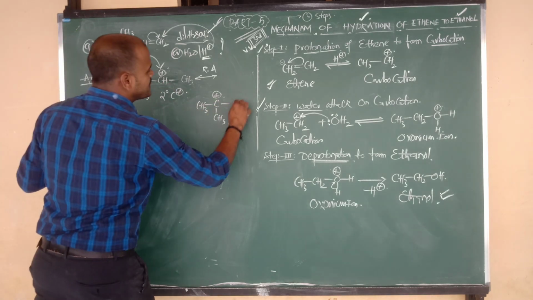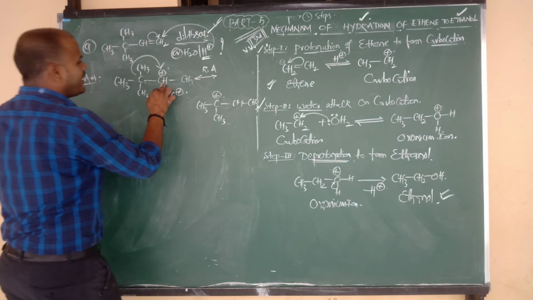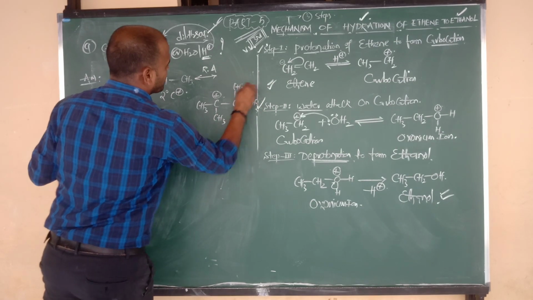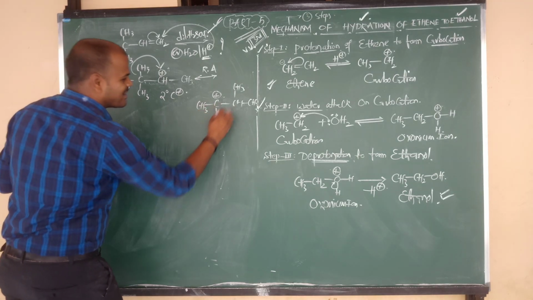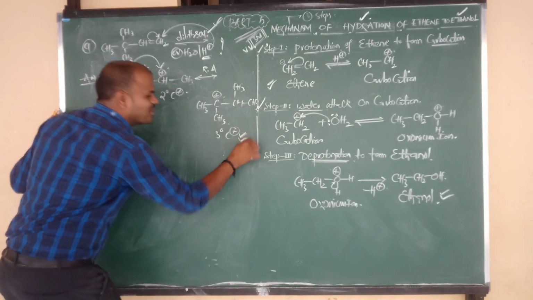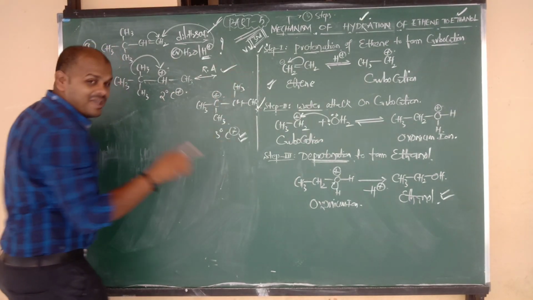CH3. Right side what group is there? CH2. Again CH connected to what, Nana? CH3. And what did you shift here onto CH? We have shifted CH3 here. So the carbon connected to 3 carbons is nothing but a tertiary carbocation. Now the tertiary carbocation is more stable, meaning unstable becomes stable due to rearrangement.